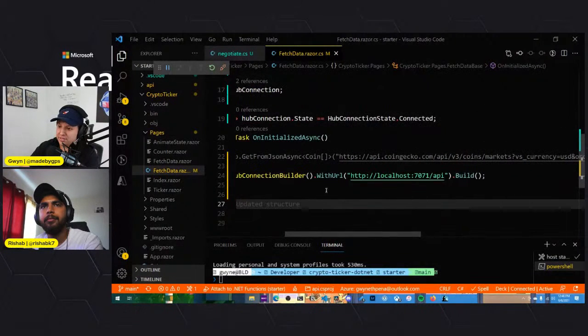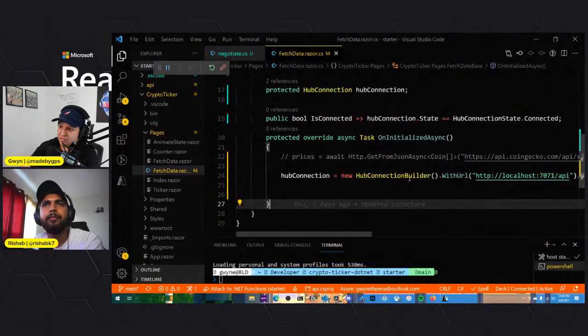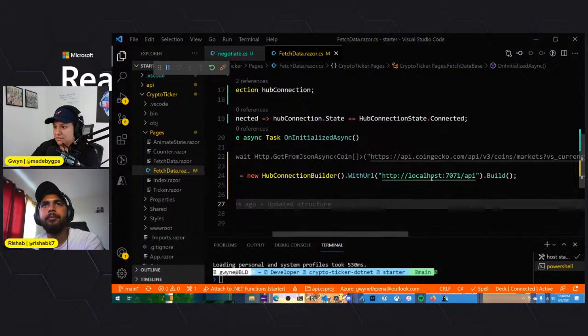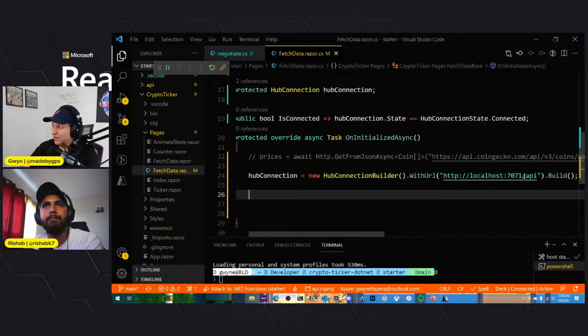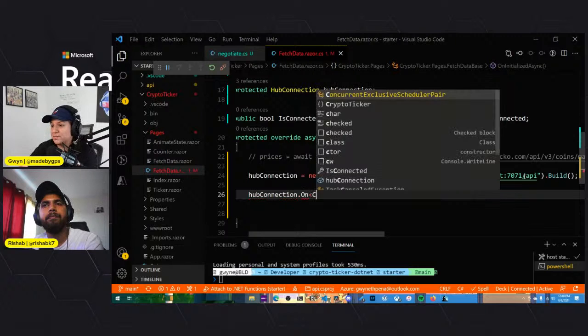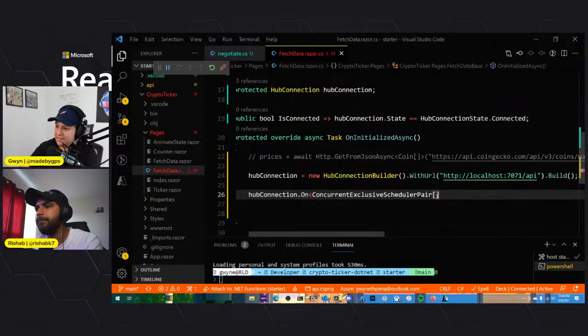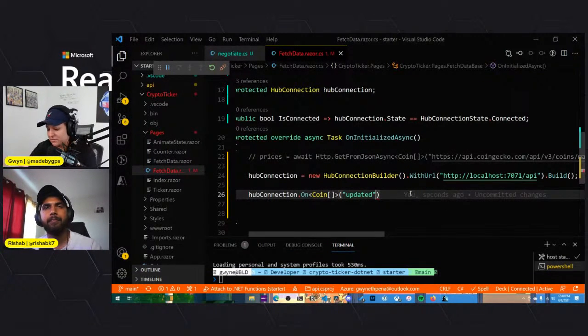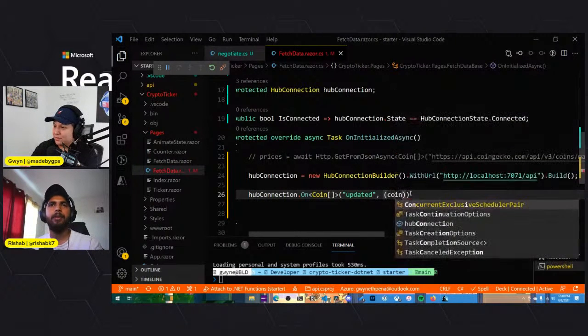Okay, so we're building a new connection with the hub connection builder to the negotiate function, right? And then we actually have to turn it on. So then we say hub connection on, and then we know we're expecting data of type coin. This is the part where we add in the target that we were mentioning. So remember, we told the SignalR output to trigger the updated method. So that's what we need to provide, this same name here. If we made it different, then it wouldn't be listening to the right one.